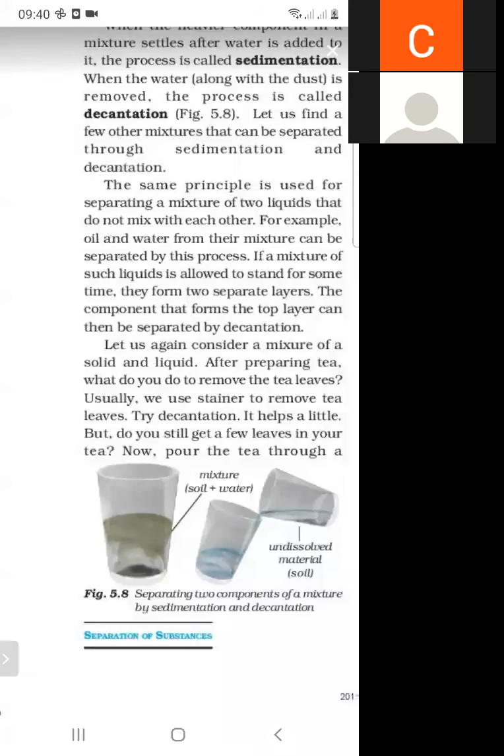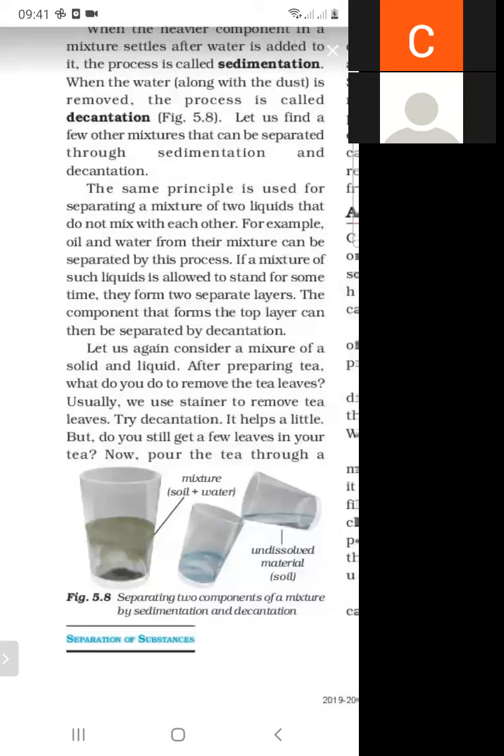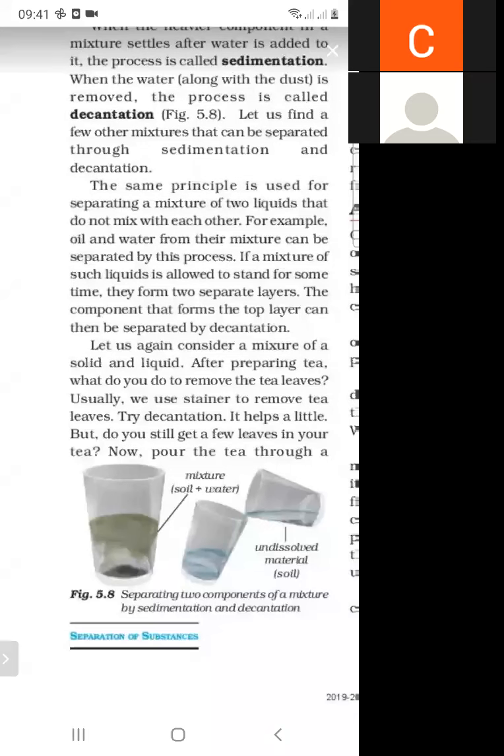When we make tea, the tea leaves are mixed with the tea.